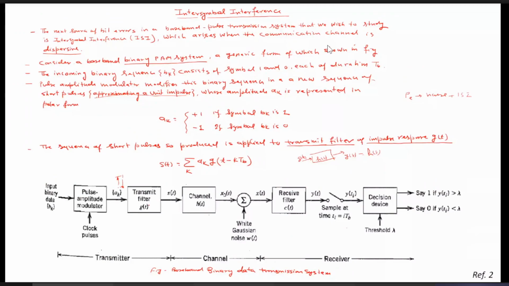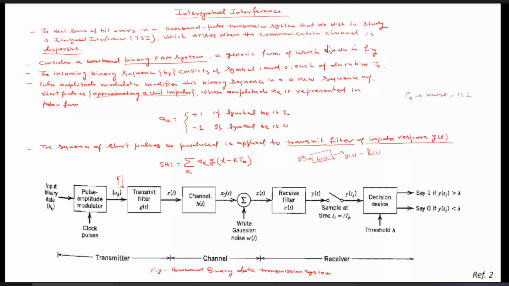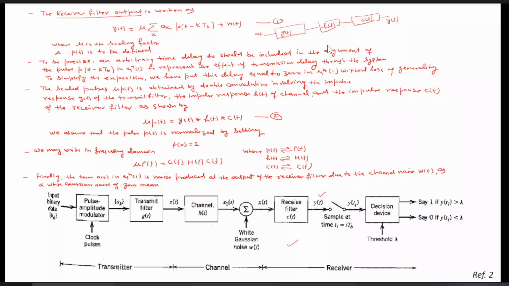There is one transmit filter g(t) only, so there we have taken the summation of a_k g(t minus kT_b). Since the whole convolution of g(t) with h(t) with c(t) is nothing but p(t), the receive filter output y(t) will be nothing but some scaling factor mu, then a_k, then p(t), summed over k equals 0, 1, 2, minus 1, minus 2, minus 3, and so on. Plus, because of w(t), whatever the response of that receive filter will be is given by n(t).